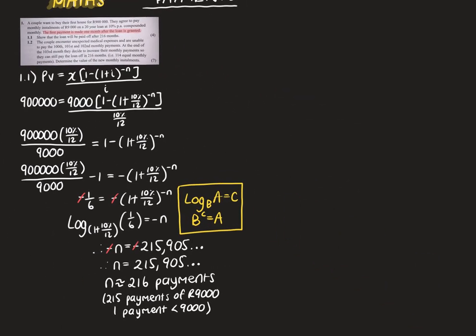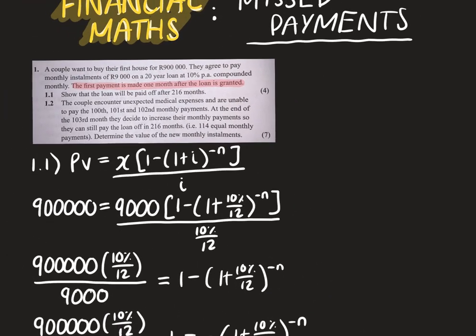Fantastic. Let's move on to the next one, which is actually the mixed payment side of things here. So we've got 1.2. The couple encounter unexpected medical expenses and are unable to pay the 100th, 101st, 102nd payments. At the end of the 103rd, they decide to increase their monthly payments so they can still pay the loan off in 216 months, i.e. that means that there will be 114 equal monthly payments to go. Determine the value of the new monthly installments.